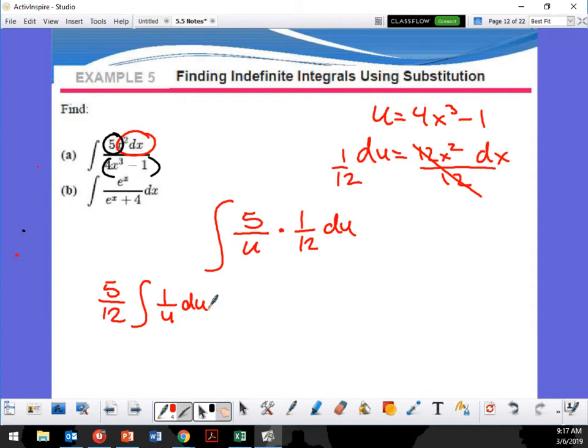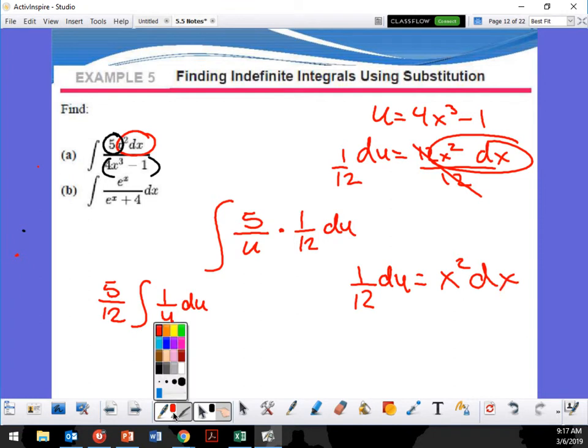Okay. So now, are we okay now? What happened to the x? Is that square or cube? That's x squared on top. What happened to that? I replaced that because I'm saying that 1 over 12 du is equal to x squared dx. So I'm replacing the x squared dx with 1 over 12 du. So that's where that came in.